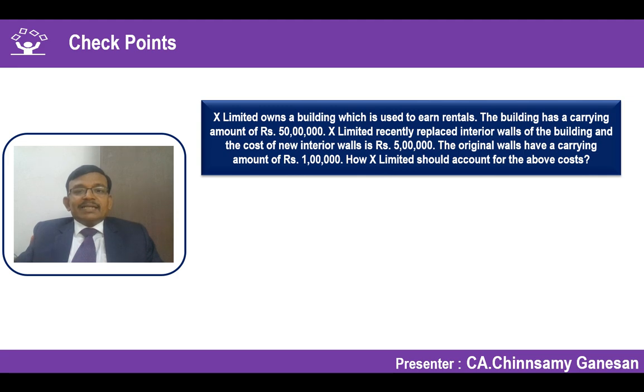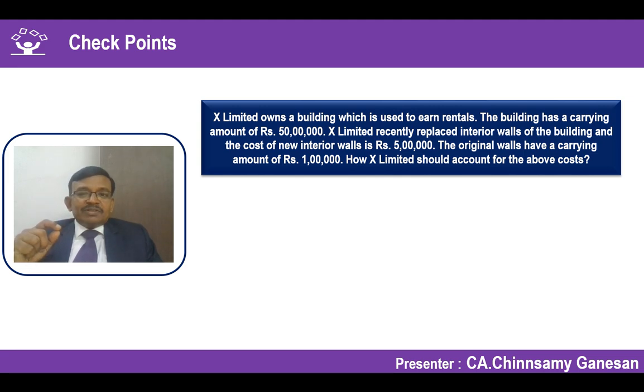Now, let's take an example. Here, the building is owned and used for earning rentals, so very clearly it is an investment property. The carrying amount is 50 lakhs. The entity recently replaced the interior walls of the building, and the cost of the new interior walls is 5 lakhs. The original walls had a carrying amount of 1 lakh rupees. How should the subsequent cost be accounted for?